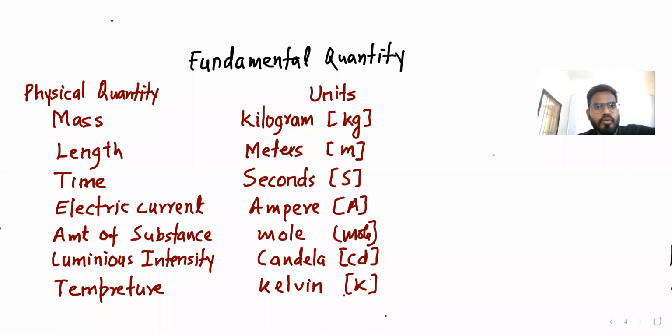So let me write properly. These are the fundamental quantities. Mass is kilogram. Length is meter. Time is second. Electric current is ampere. Amount of substance is mole. Luminous intensity is candela. Temperature is kelvin. We wrote the units also. So this is about fundamental quantities.